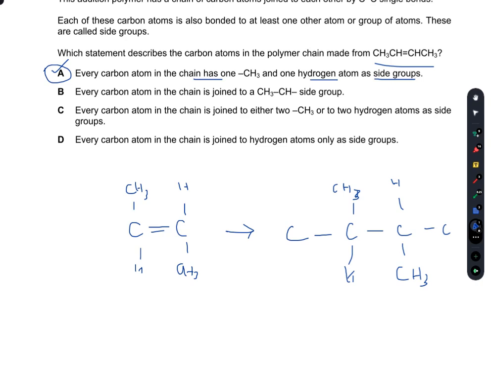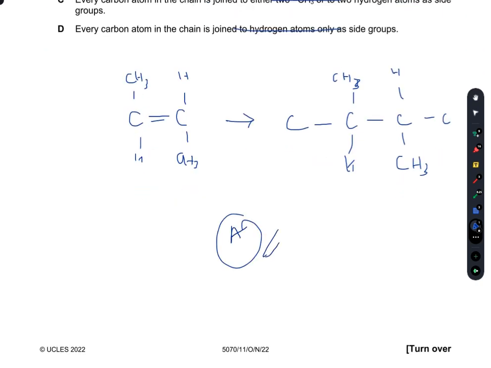Yes, this is true. Each carbon atom is joined to a CH3CH side group? No, it is joined to a CH3 and an H side group, not a collective group. Every carbon atom in the chain is joined to either two CH3 or two hydrogen? No, they are not joined to two CH3 or two hydrogen. There is one CH3 and one hydrogen. Every carbon atom in the chain is joined to hydrogen atoms, not only to hydrogen atoms. So A is the best choice.